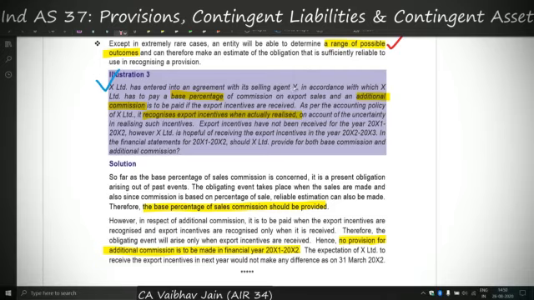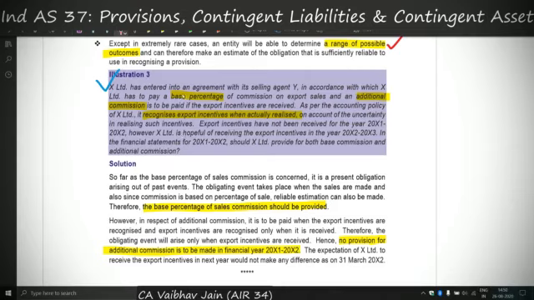X Limited has entered into an agreement with selling agent Y, in accordance with which X Limited has to pay a base percentage of commission on export sales, and an additional commission is to be paid if the export incentives are received. As per the accounting policy, it recognizes export incentive when actually realized. On account of uncertainty in realizing such incentives, export incentives have not been received for 20X1-X2. However, X Limited is hopeful of receiving the export incentives in the next year. In the financial statements of 20X1-X2, should it provide for both base and additional commission?